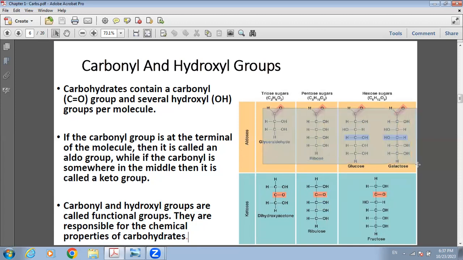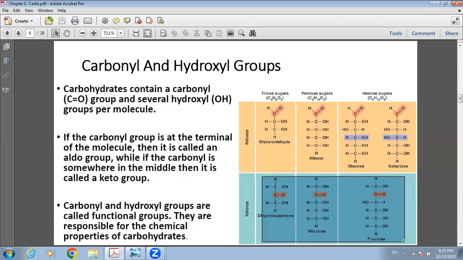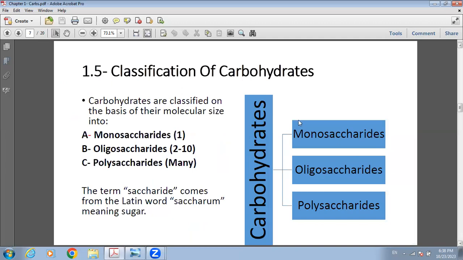Therefore, the carbonyls above are aldo, so the sugars above are called aldo sugars, while the carbonyls below are called keto groups. Aldo and keto represent 2 different classes of carbohydrates. Usually, keto carbohydrates or ketoses are sometimes sweeter than aldoses. Carbonyl and hydroxyl groups are called functional groups, and they are responsible for the chemical properties of carbohydrates.